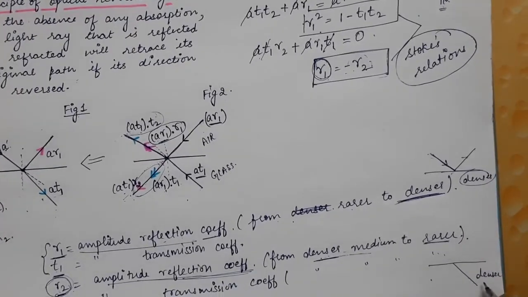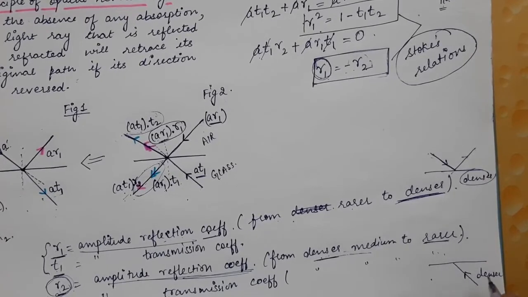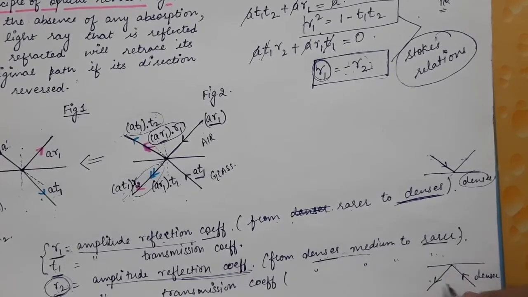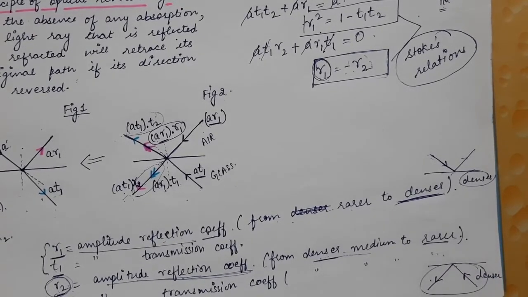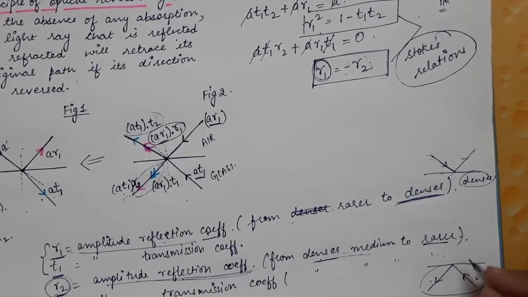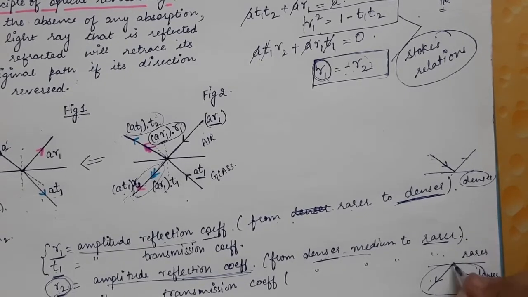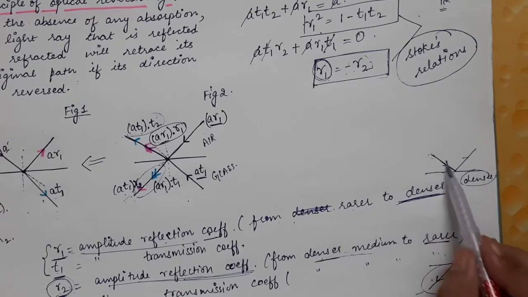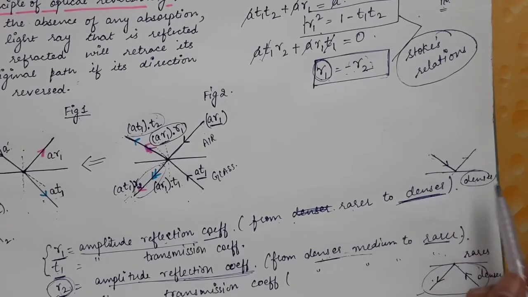So this light is traveling in the denser medium and is incident on a rarer medium interface, and it gets reflected. So in that case R2 will come into account, and we know that in case of R2 the light is getting reflected from a rarer medium, and in case of R1 the light is getting reflected from a denser medium.